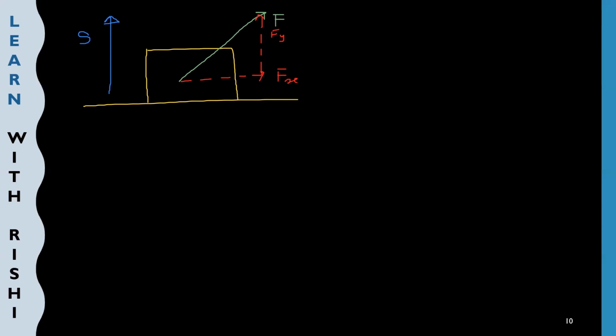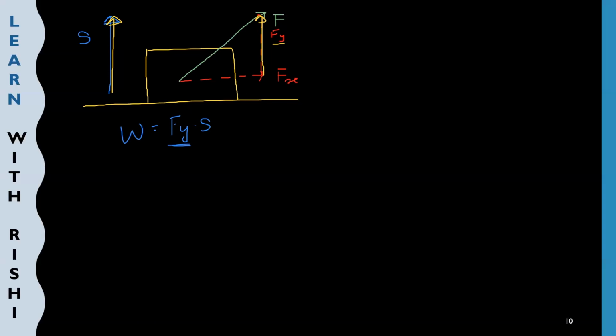My vertical component is in the same direction as the displacement, so I will take Fy. So work done is equal to Fy into displacement. But here also the formula remains the same, that is Fs cos theta.